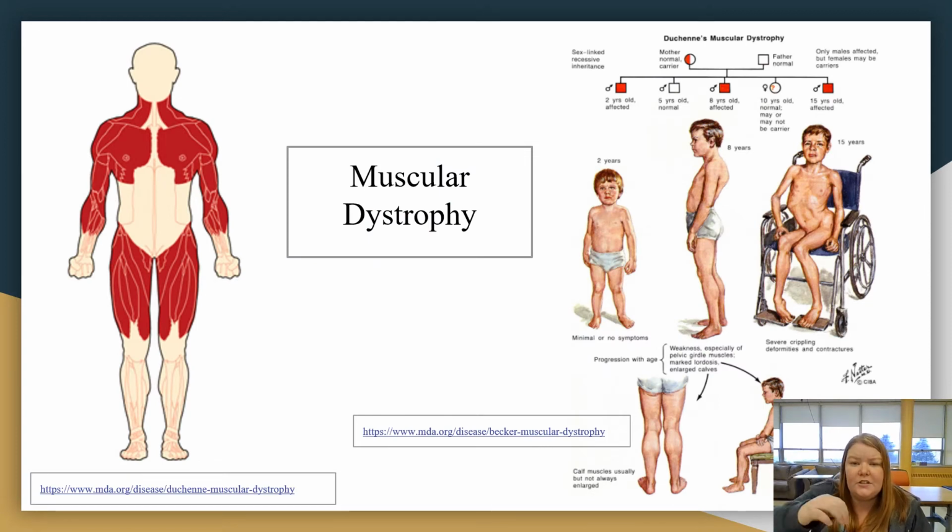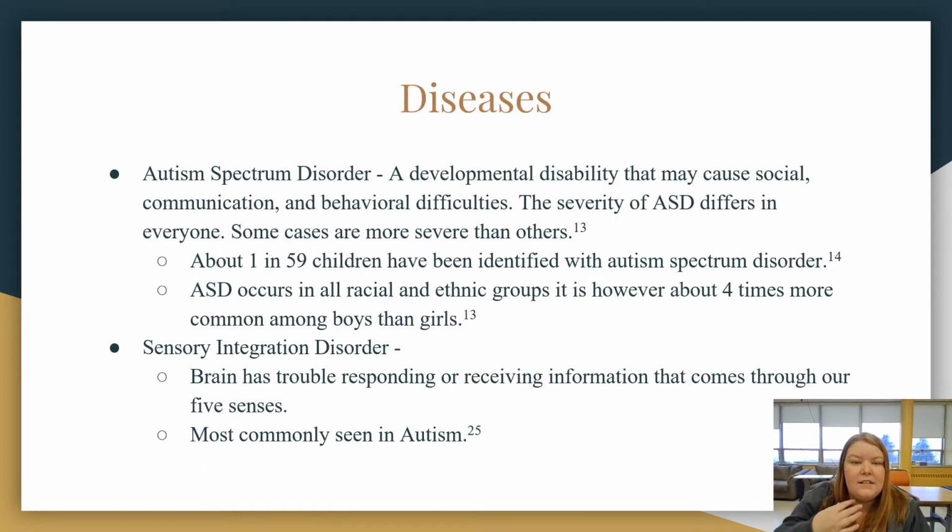Here are some images showing where muscular dystrophy symptoms occur and what a patient may look like. Autism spectrum disorder, a developmental disability that may cause social communication and behavior difficulties. The severity of ASD differs in everyone. Some cases are more severe than others.